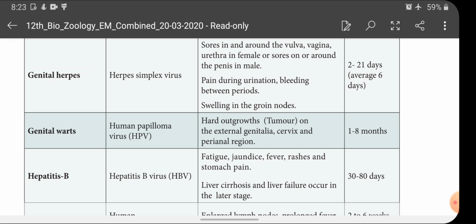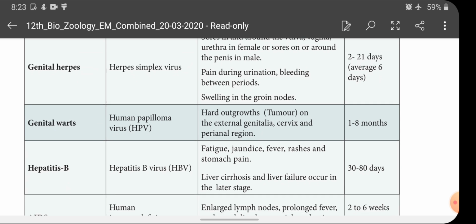Too long a period for this disease. And listen children, human papilloma virus also causes cervical cancer in females. Next one is hepatitis B.